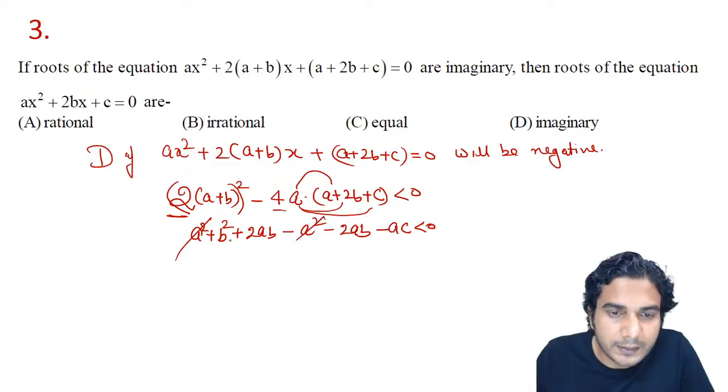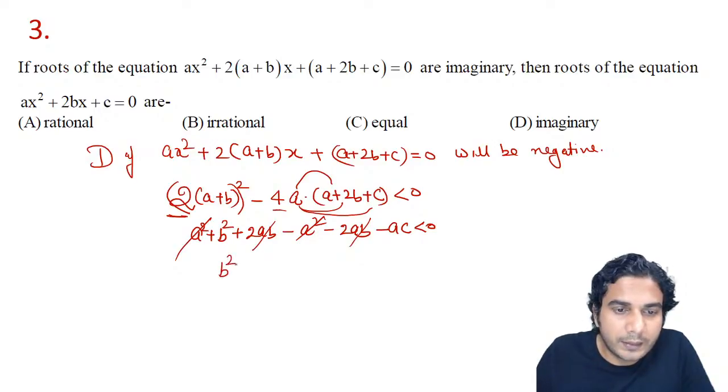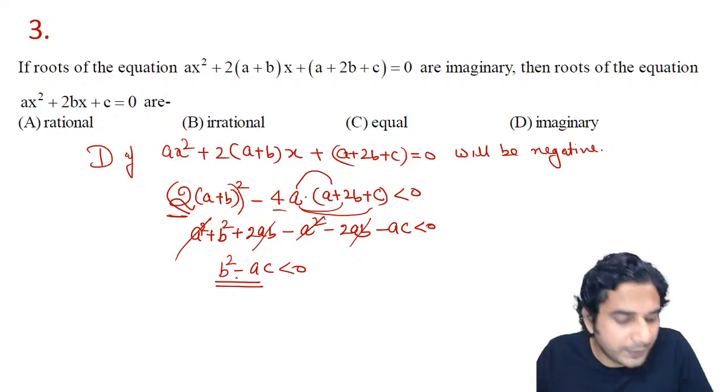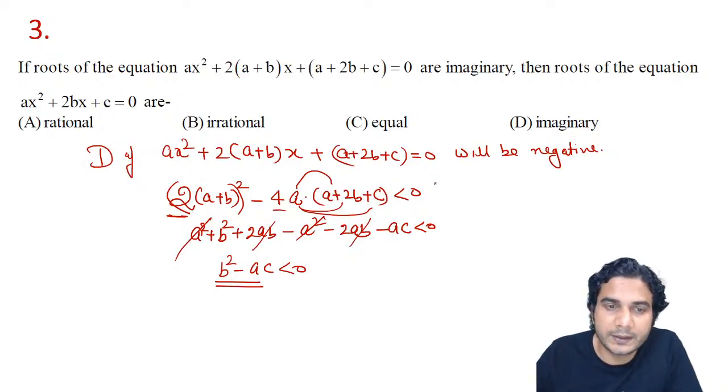This a square will get cancelled, 2ab will also get cancelled, and we will be getting b square minus ac is less than 0. So this is a relation we have got, b square is less than ac, or b square minus ac.